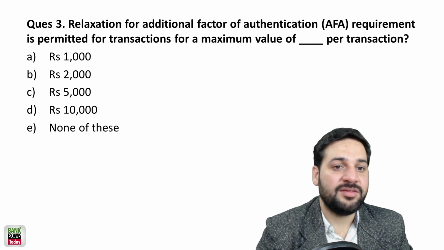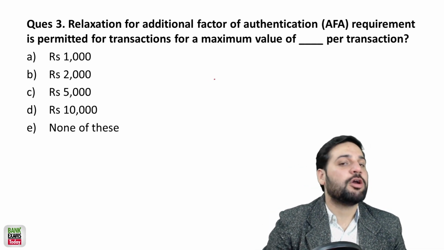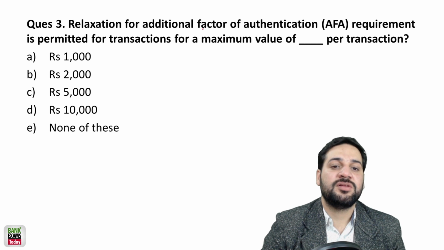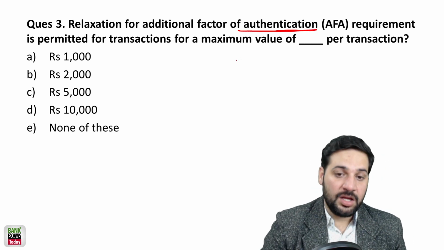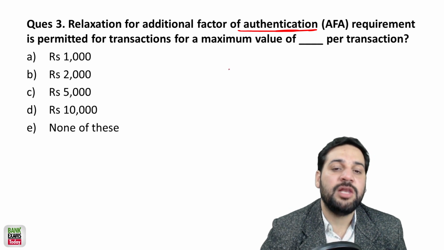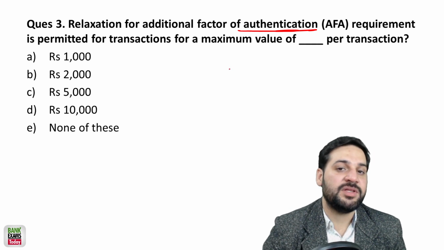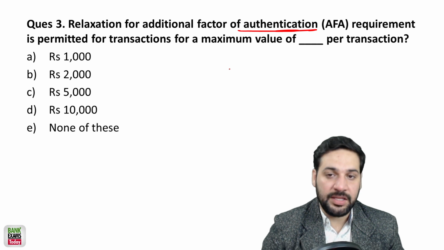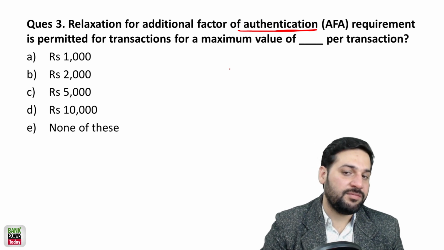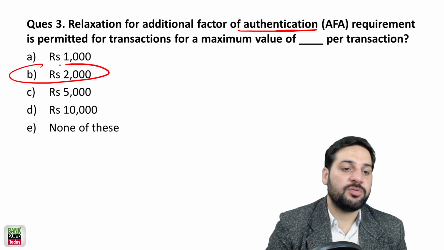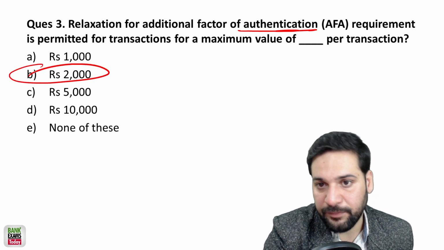Okay. So, relaxation for additional authentication. See student, whenever you make an online payment, there is two-factor authentication, right? The maximum value where you can make a payment without the authentication, without getting the OTP, without doing that verification, is 2000 rupees. Up to 2000 rupees there is no need for authentication.